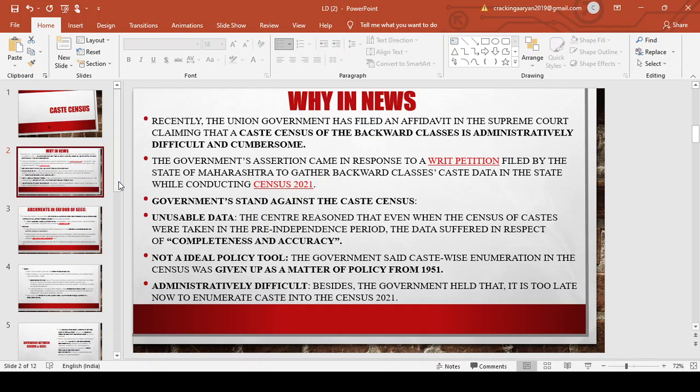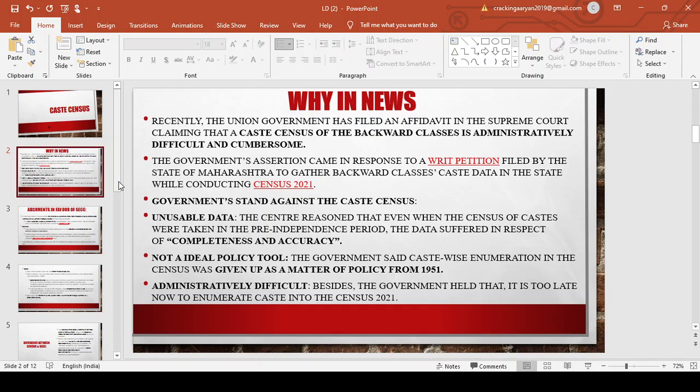The second point raised by the central government in the Supreme Court against the caste census was that it is not an ideal tool. According to them, many people may not register themselves in the census just to hide their caste, which means it will compromise the basic integrity of the caste census. The government has said that caste-wise enumeration was given up as a matter of policy in 1951 because people are not willing to bring forward their caste, because they think this will take another aspect. It will not have a positive aspect. Bringing caste into the census will have a negative aspect.